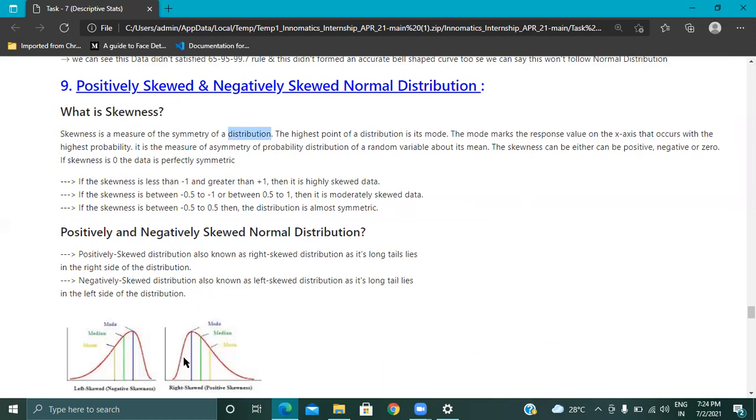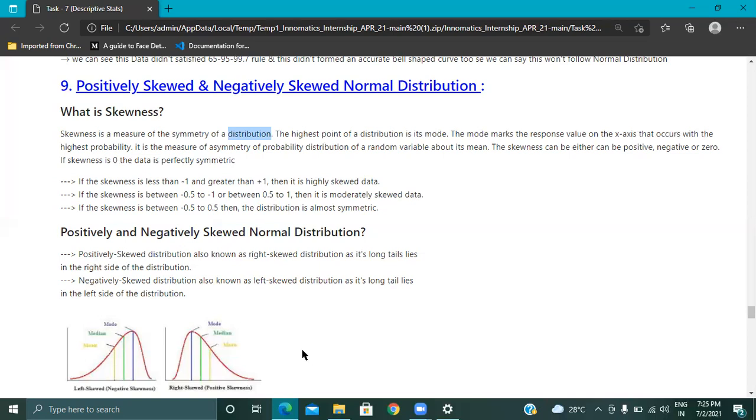If the data has the mean, median, and mode left side cornered, then it is called positively skewed data. If the data is right skewed, it means the mode, median, and mean, it is known as negative skewness. So why do we define this skewness?